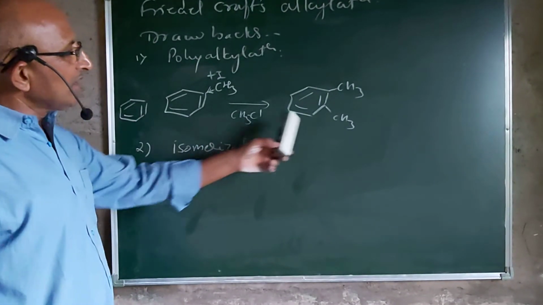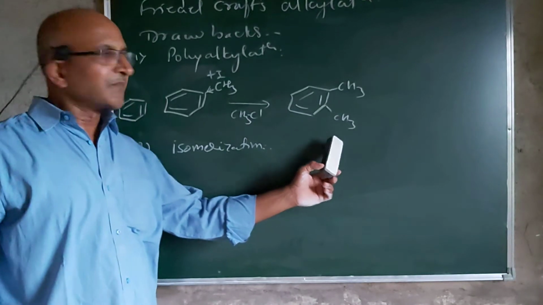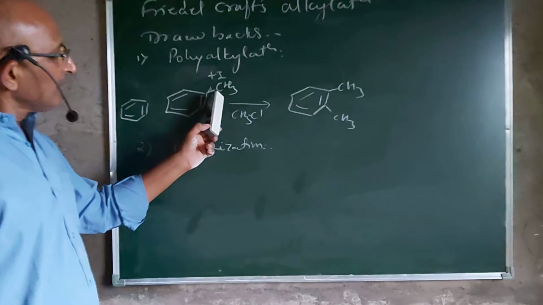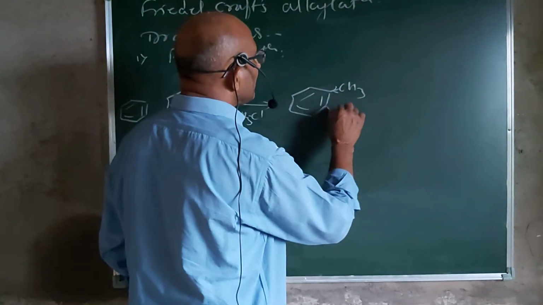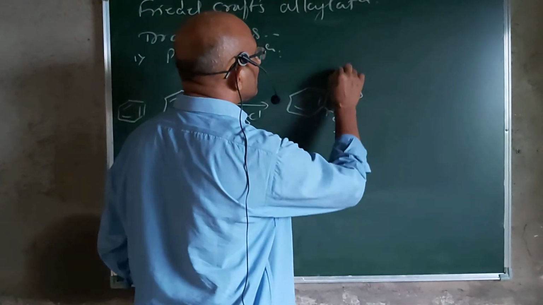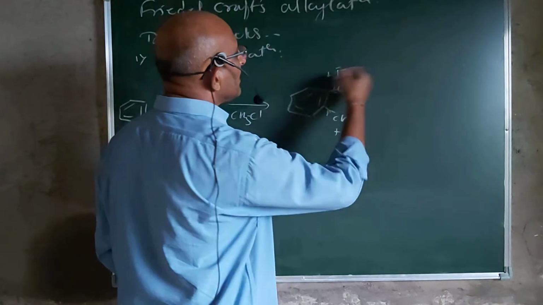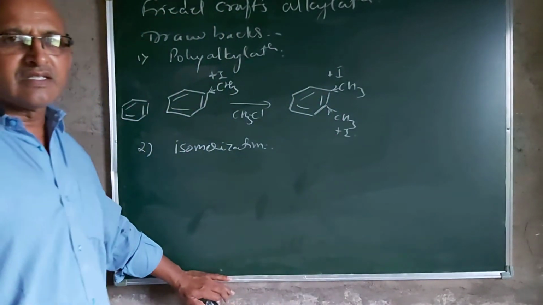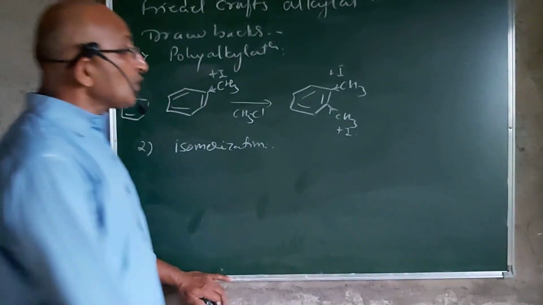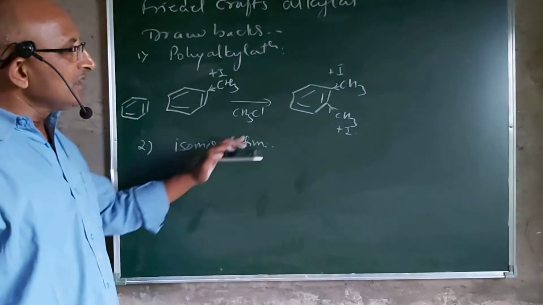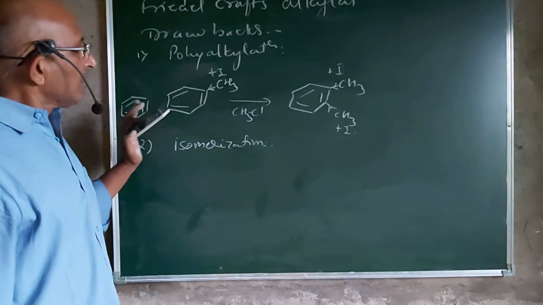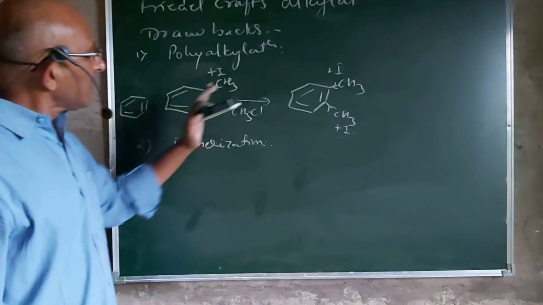In methyl benzene there is only one methyl group with a positive inductive effect, but in dimethyl benzene there are two methyl groups showing the positive inductive effect. So the electron donation increases, and the nucleophilic character of benzene also increases. In this way, dimethyl benzene is more reactive than methyl benzene.